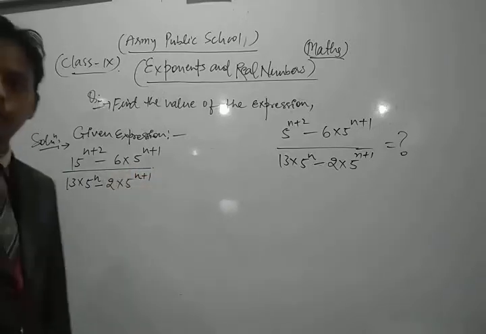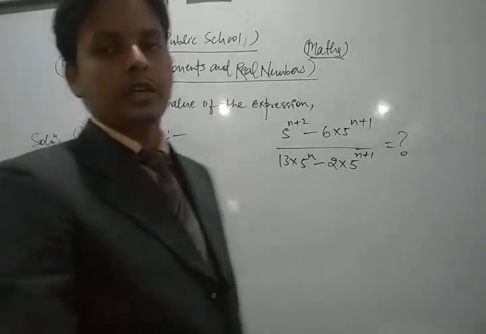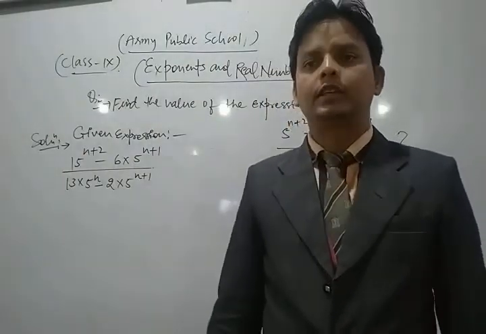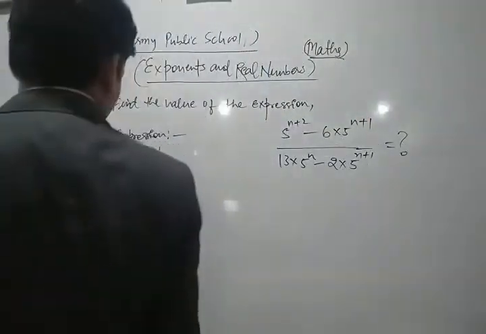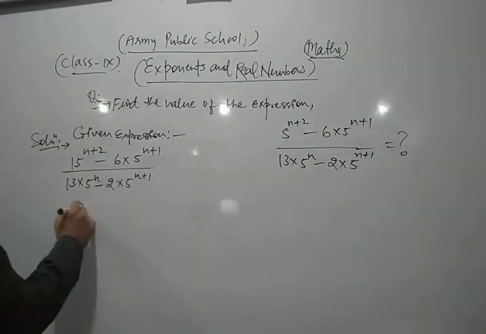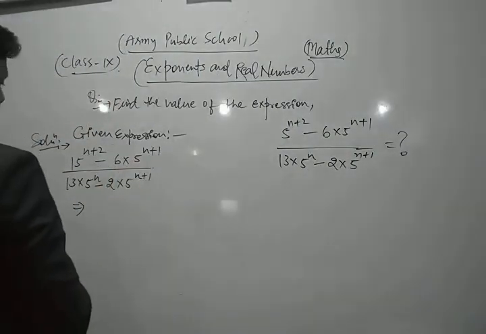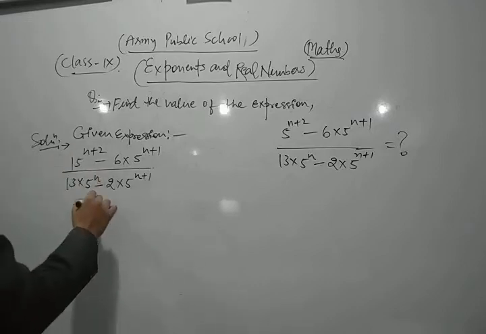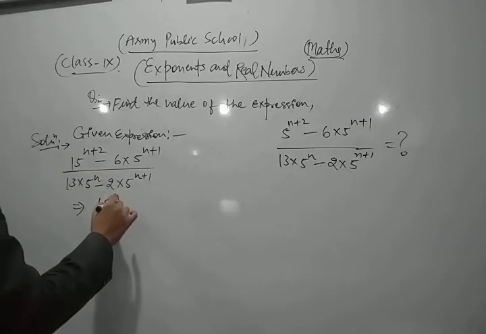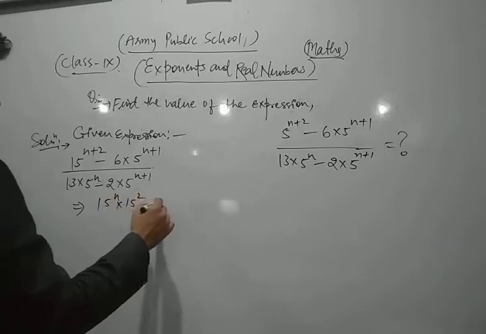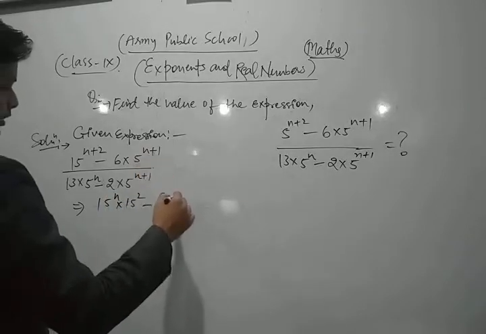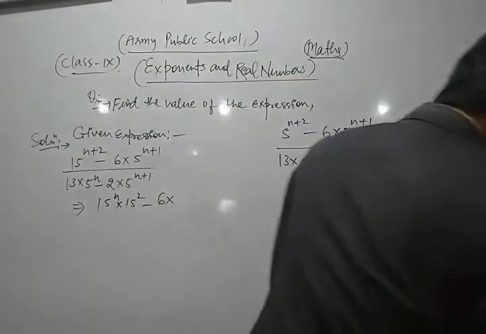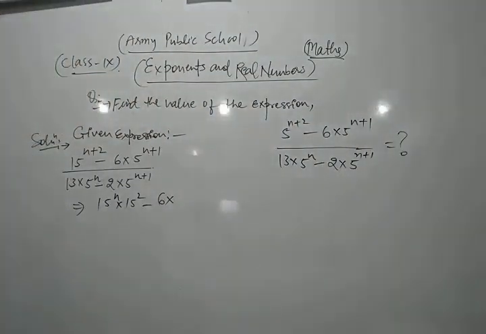Now, in both the numerator and denominator, students, we just apply the laws of exponents. Let's see what the laws of exponents are. Look, first of all, we can write 5 to the power n into 5 to the power 2 minus 6 into, we can write, 5 is there, okay? This 5 is there.